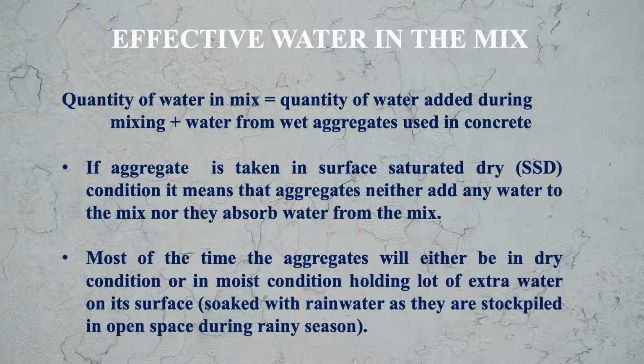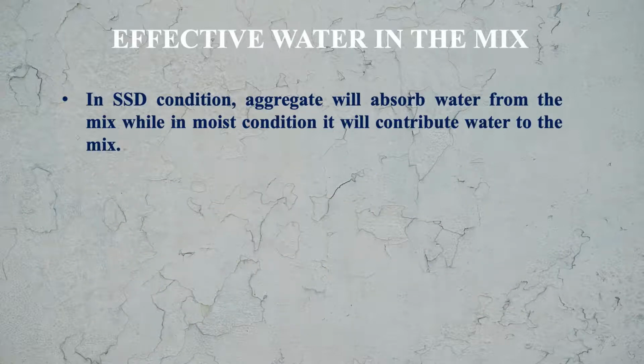But most of the time the aggregates will either be in dry condition or in moist condition holding a lot of water on its surface, that is soaked with rainwater as they are stockpiled in open space during the rainy season. So from rains, its surface is always wet. So in dry condition, aggregate will absorb water from the mix, while in moist condition, it will contribute water to the mix.